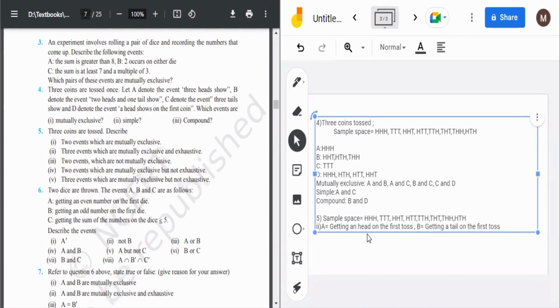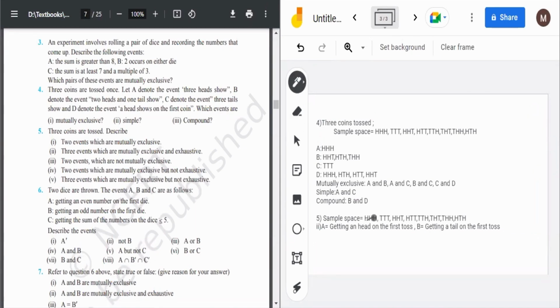So from here we can get all those situations where the first one is head. So you will get this one, let me mark it out, this one, this one, and this one. And for all those where tail comes first, it would be this, this, and this. So these are mutually exclusive because it is not possible that on the first toss we can get both head and tail. And since they are covering the whole sample space, it is also exhaustive. So these two events can be studied as mutually exclusive and exhaustive.